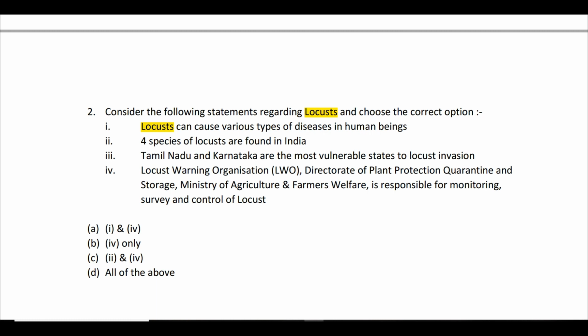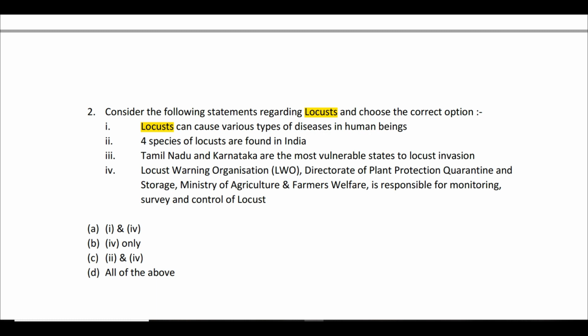So let us consider one by one. First is locust can cause various types of diseases in human beings. No, locust cannot do that. They do not attack human beings. But yes, they can cause a huge amount of damage to the crops, and ultimately that will result in a lot of financial loss for the farmers. They are a farmer's nightmare, you can say, but otherwise they won't cause diseases as such, like zoonotic diseases, for example bats, which can transfer diseases. So the first statement is incorrect.